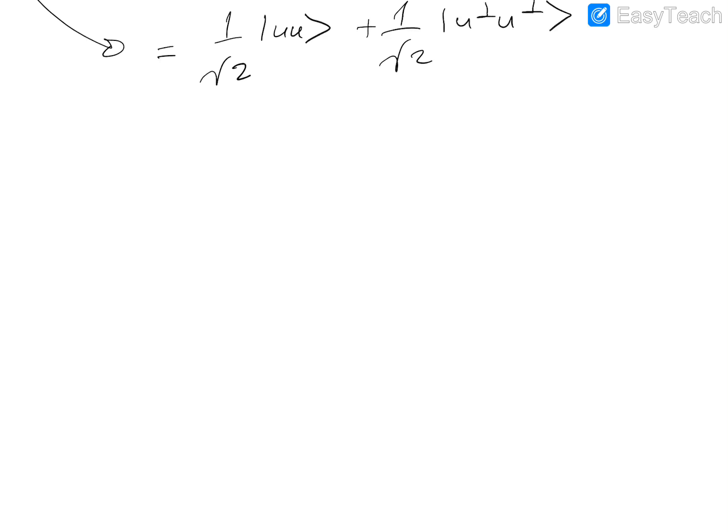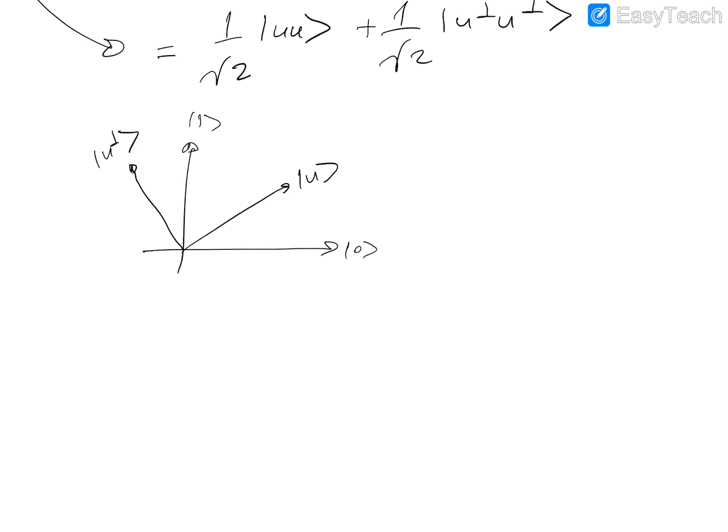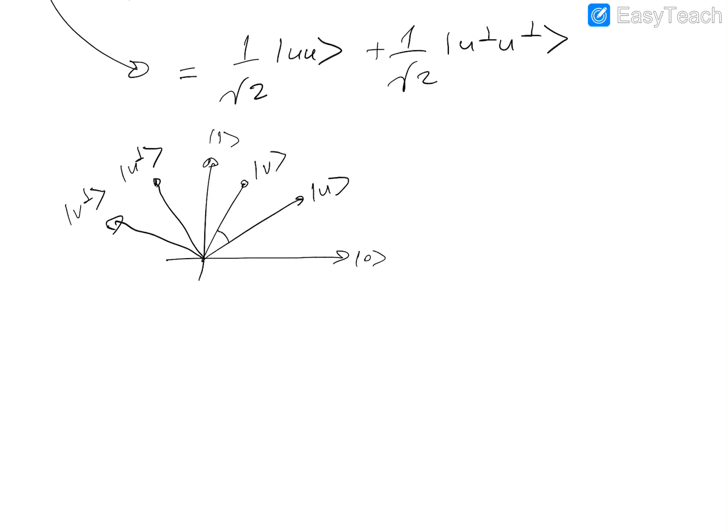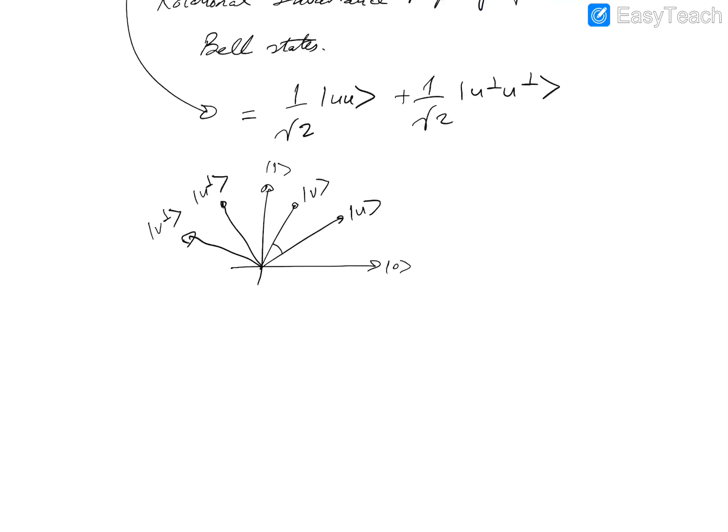Okay, so suppose that this represents the canonical basis 1, 0, and assume that we have U perp. Suppose we have another orthonormal basis states, V and V perp, and assume that the angle between V and U is theta.